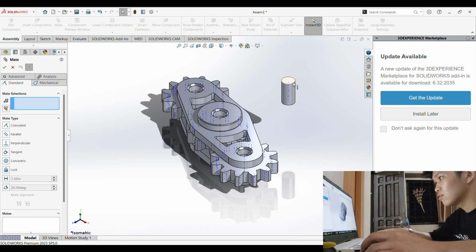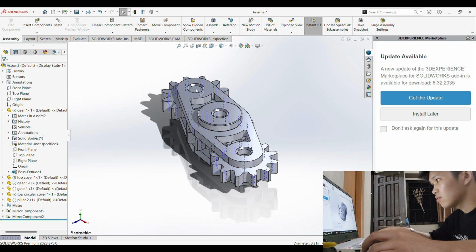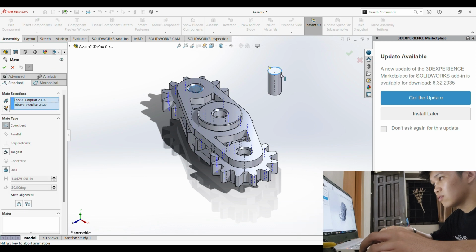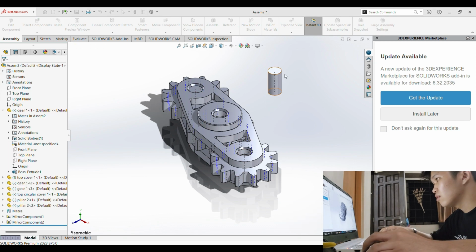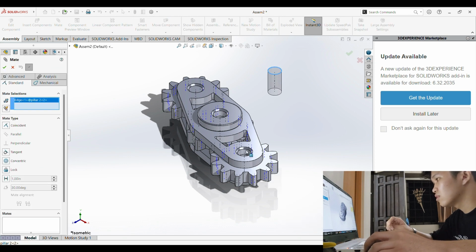Then we're just gonna copy it, control, then drag, then mate this into the other part. We're gonna mate this into the other hole. Yeah. Enter. And we're gonna add another component.